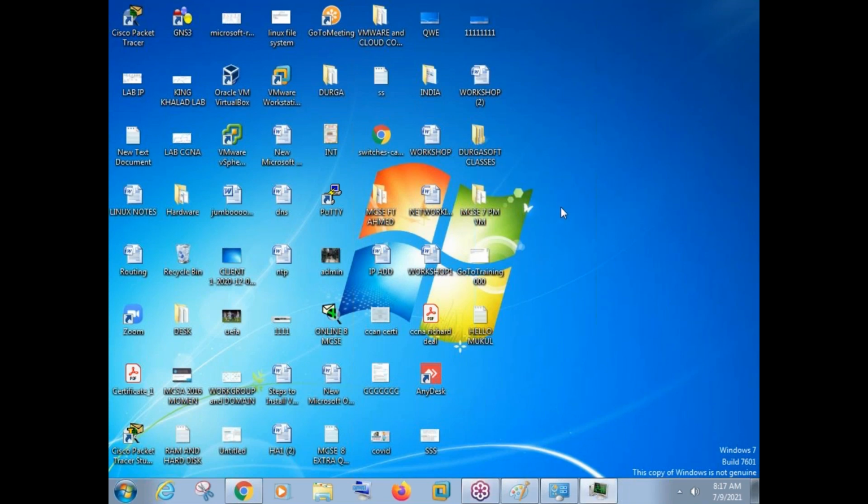Wait a second, please. I got a question here from Sumant Reddy: is there any difference between 2016 and 2019? Like I said before, if you learn 2016, you can work on 2019, 2012, 2016, everywhere. You can work on any of these operating systems. If you want to download 2019, you can, and whatever we are learning will be the same there. There is no difference. Absolutely no difference.